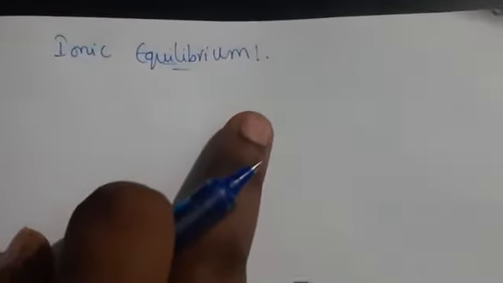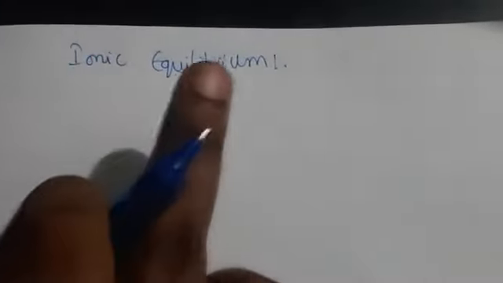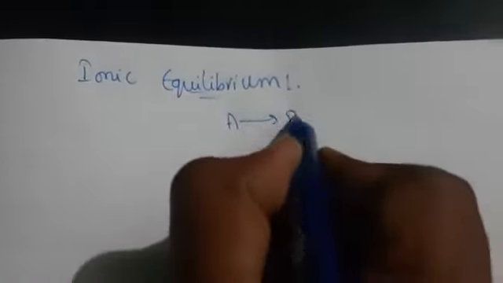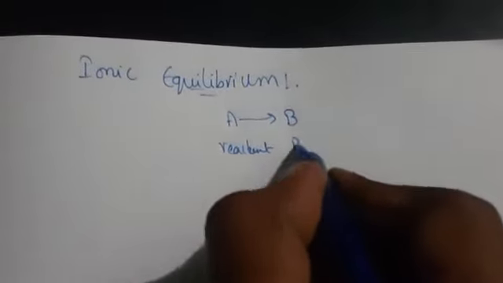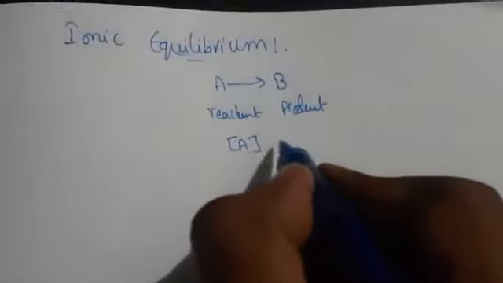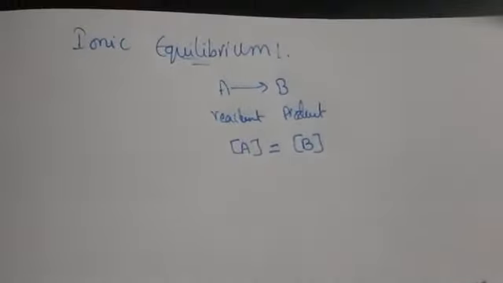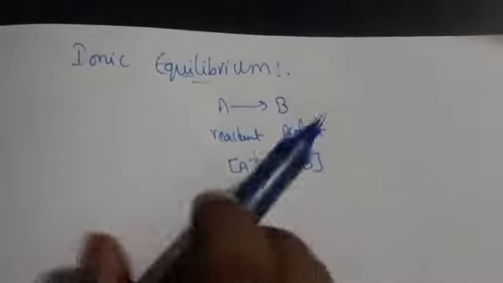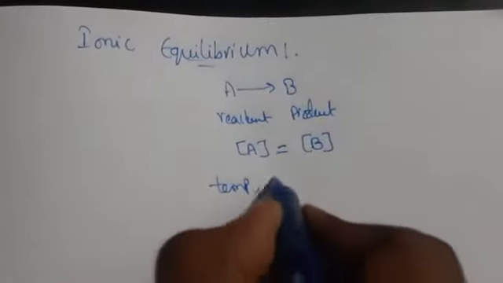So here the concentration of reactants and products are not going to change. For example, this is a reactant and this is a product. What I'm saying here is the concentration of reactants equals the concentration of products at a given time. That one we call as equilibrium.